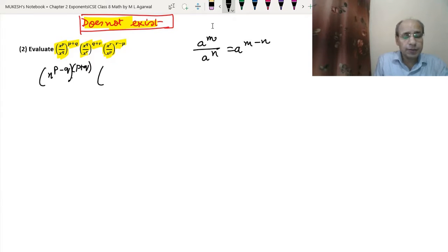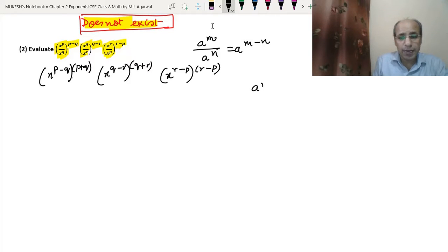Same here, x to the power q minus r, the same thing that we have used here. And outside we can write the power q plus r. Same here, so it will be x to the power r minus p, and outside we have the power r minus p. Now, as we have learned that a to the power m, and outside also we have power n, so it becomes a to the power m into n. Since they are the equations, then we can write them into the brackets.